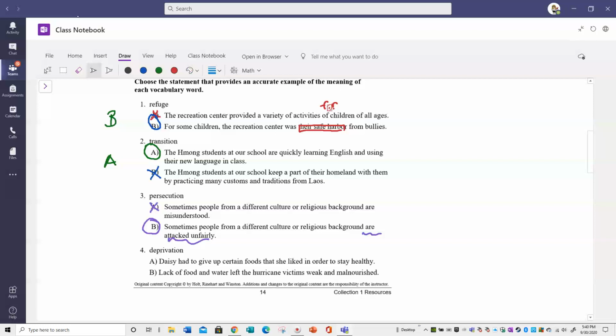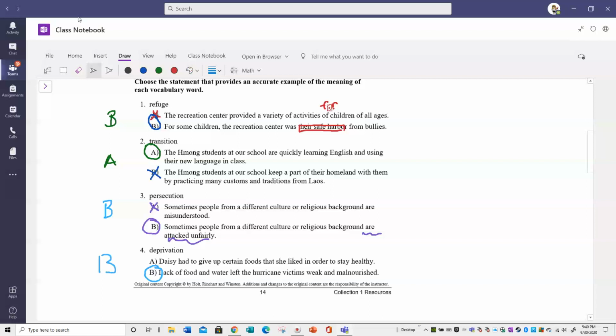Deprivation. Daisy had to give up certain foods that she liked in order to stay healthy. Or B, lack of food and water left the hurricane victims weak and malnourished. I would definitely say that is B. Okay, deprivation would be much stronger than just not eating certain foods. Okay, so my answers would be B, A, B, B.